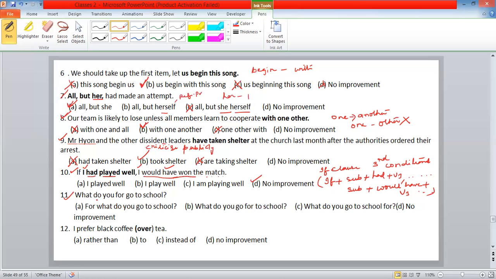Next sentence: What do you go for to school? This is an interrogative sentence. Options: For what do you go to school? What do you go for to school? What do you go to school for? Which one do you feel is suitable?